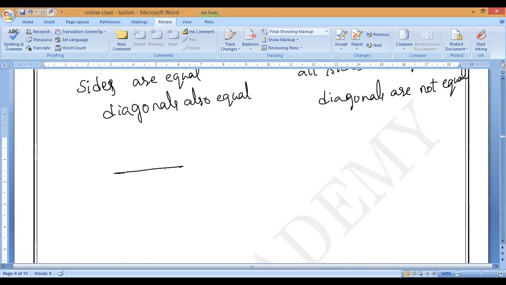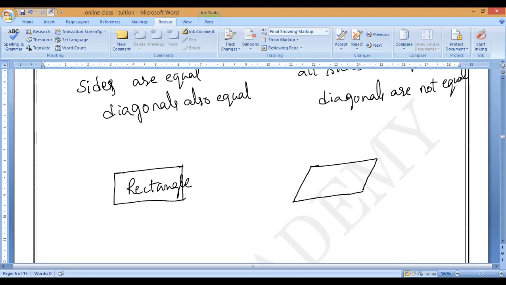First, rectangle. What are the properties of a rectangle?